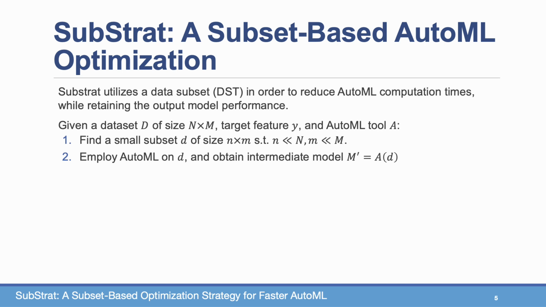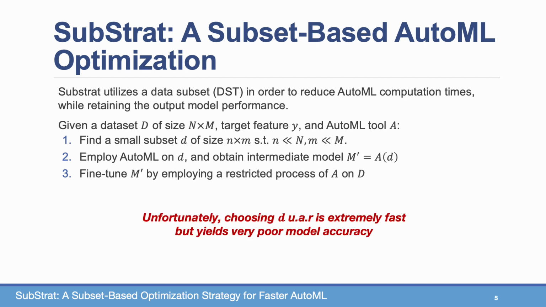We then employ the AutoML tool A on the small subset d and obtain an intermediate model M tag. The last step is to fine-tune the M tag configuration by employing a restricted process of A, not the full process, back on the original dataset D.